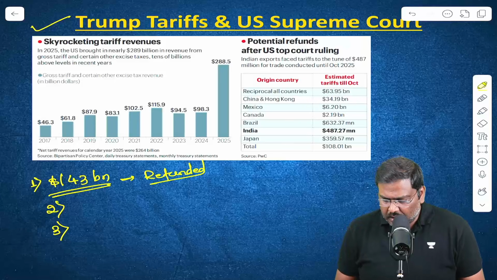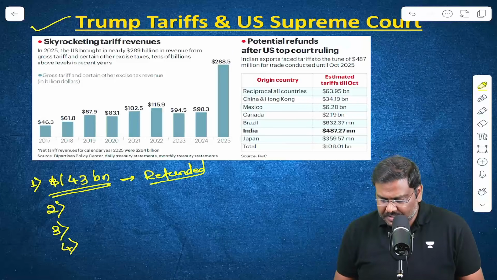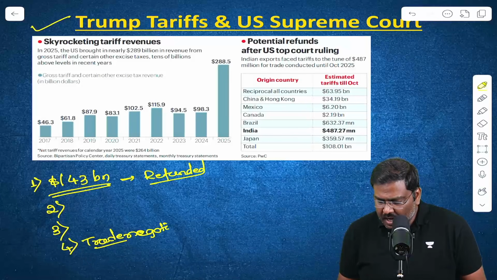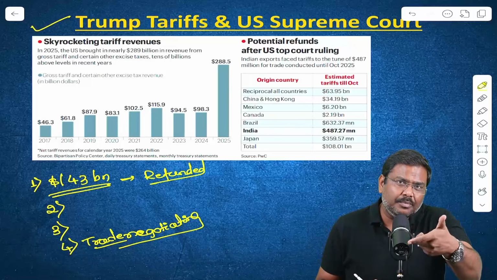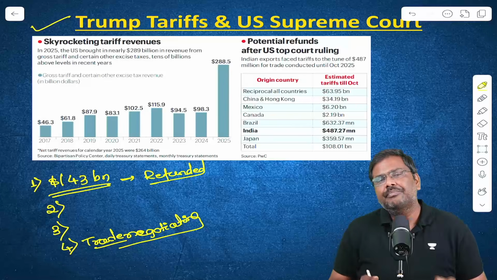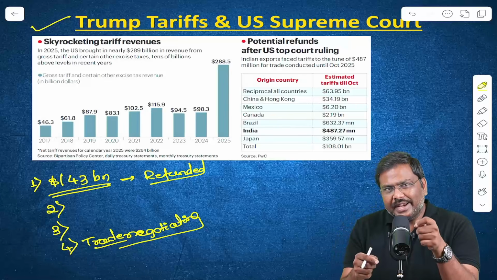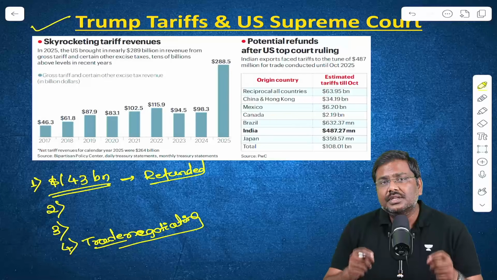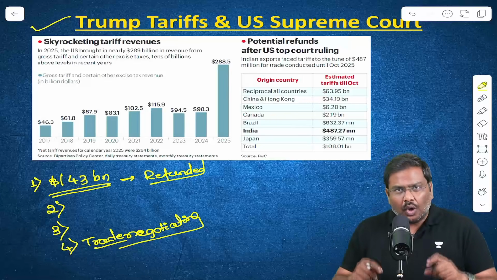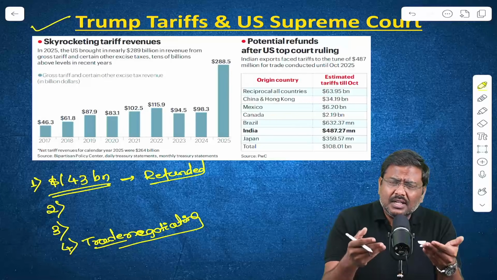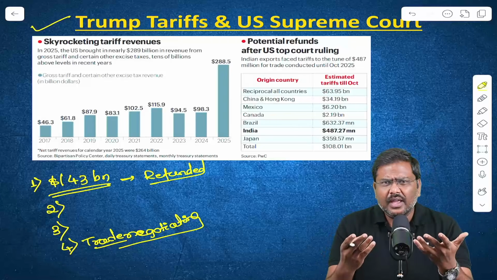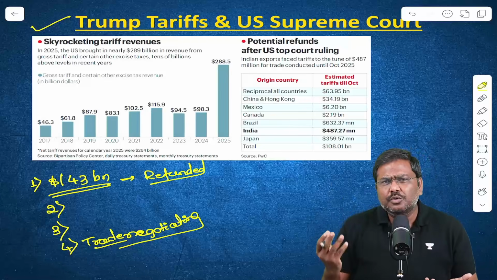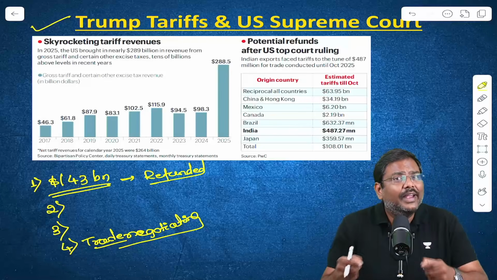And moreover, the fourth very important point in this context is, what about those countries which are negotiating trade agreements with USA? Best example, India. India is in the process of negotiating a trade agreement with USA. Now the question arises, what will happen to these negotiations? Although the president announced in the press conference that the negotiations will continue, but we will have to wait and see.